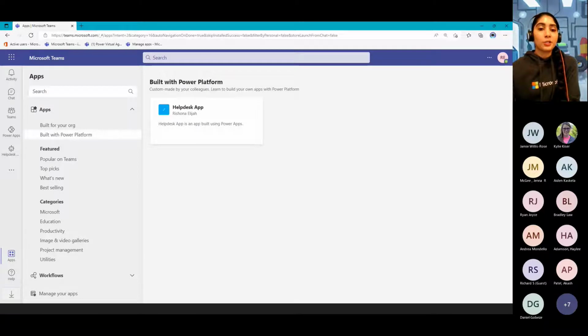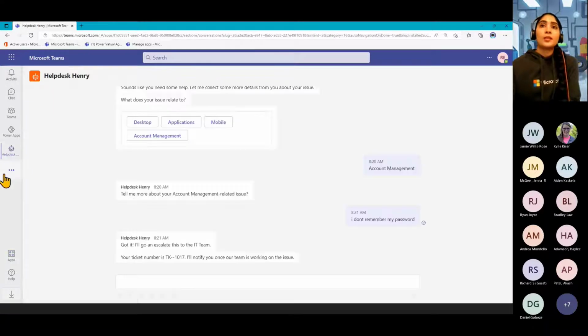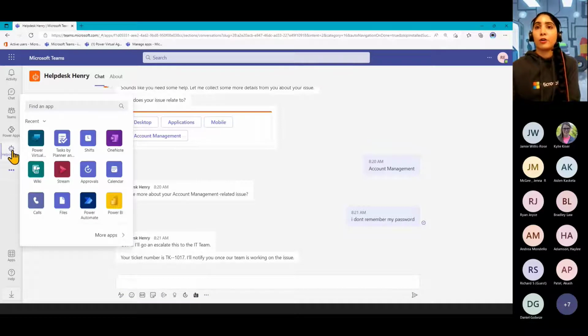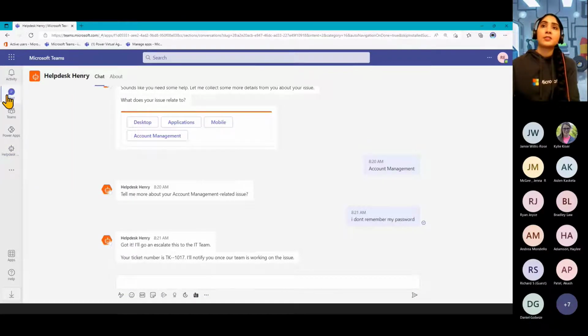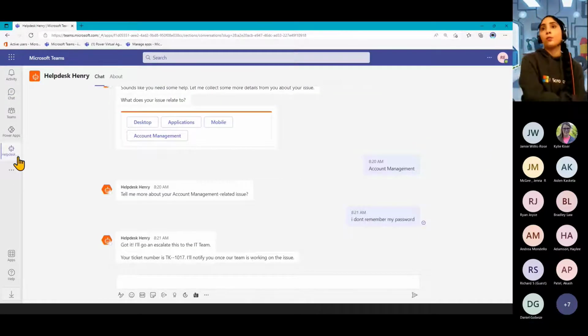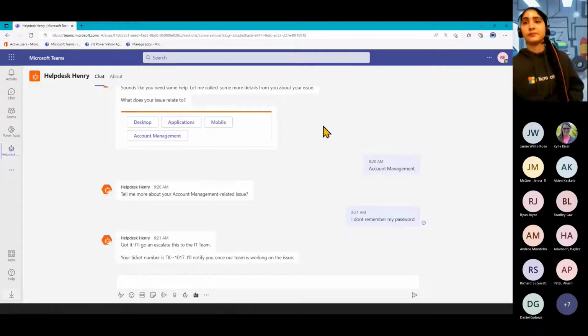All right, so those are the different publishing options that we have. So essentially, the way that we use the bot then is the way that I demoed it to us before. It will sit here as an app for people, but I've already pinned my guy over here. And he also sits as a chat where people can just go and talk to it, where they see all the chats they have with their colleagues too. Since it's a Teams app, it can work on the Teams web browser, the desktop app, and also the mobile app as well. But they can't use it as its own standalone app to just go and launch the bot. It has to be contained within Teams that we have here.